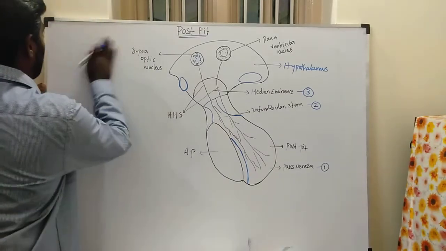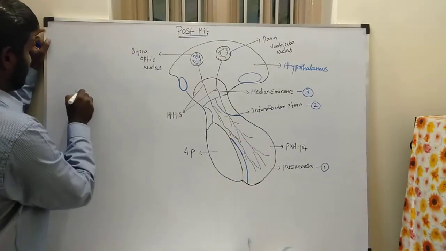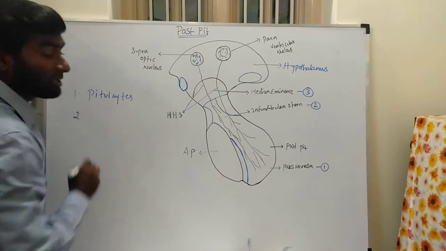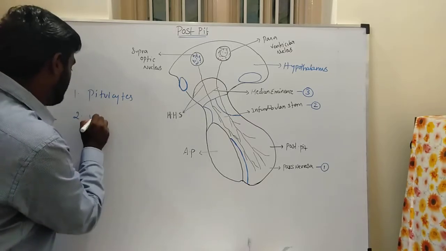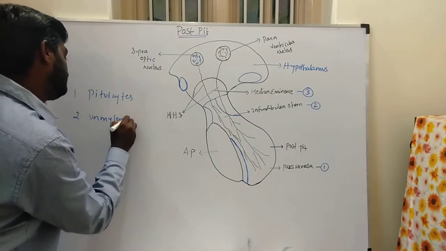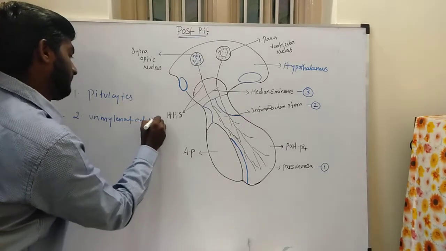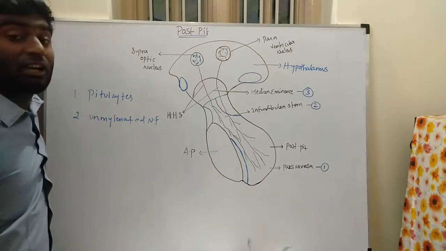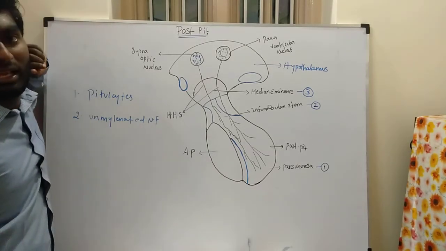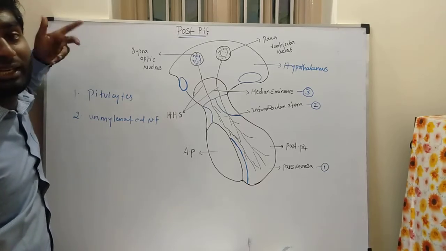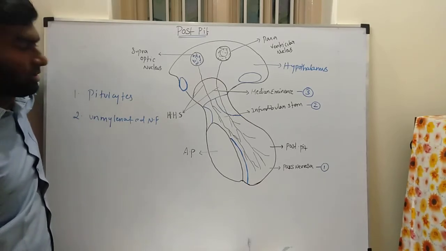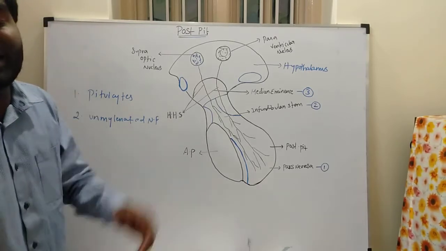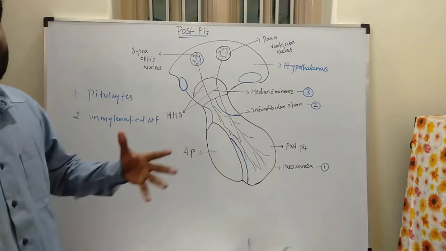It contains two things. One is the pituocytes. The second is the unmyelinated nerve fibers. Pituocytes are fusiform cells derived from glial cells, and they do not secrete hormones. They are supporting cells.